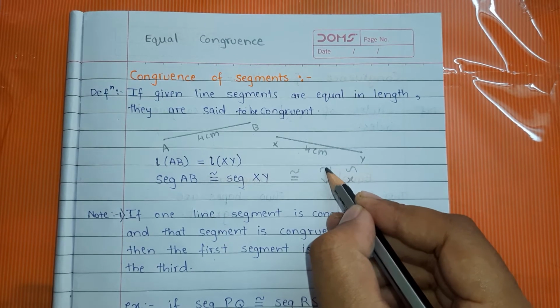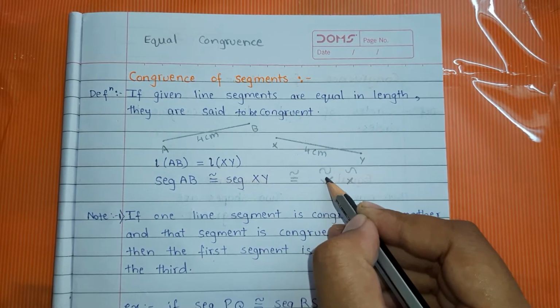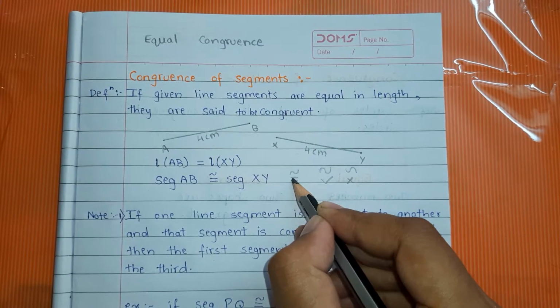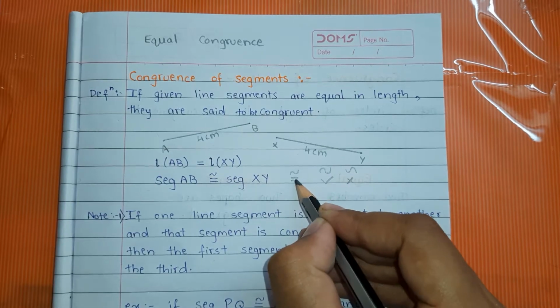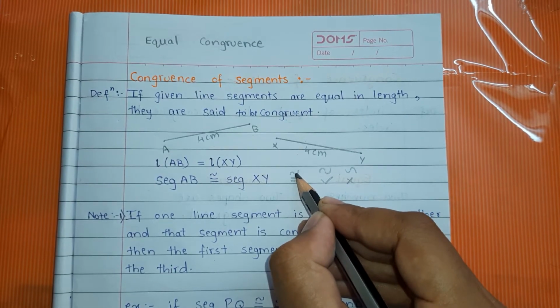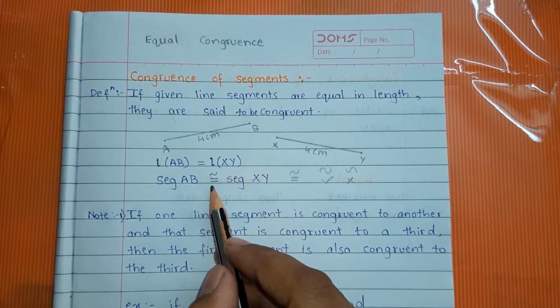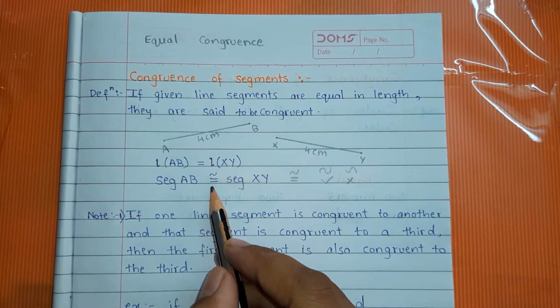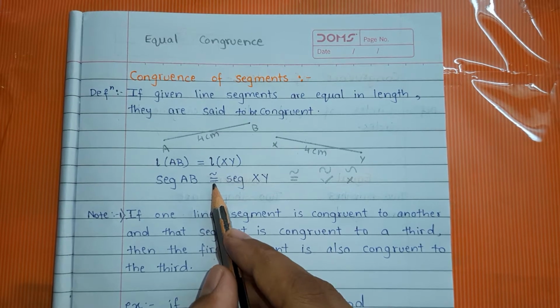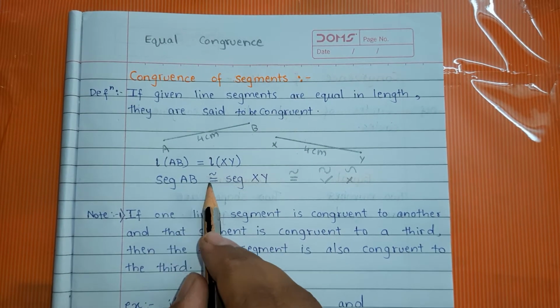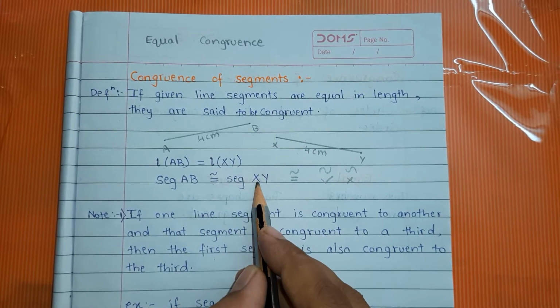First draw the upside down U, then the straight U. So this is the correct way of drawing the wiggle. What is the name of this symbol? Wiggle. So draw the wiggle over the equal sign. This is the symbol of congruence. Anywhere you have to write the word congruence, you will write this symbol. So seg AB is congruent to seg XY.